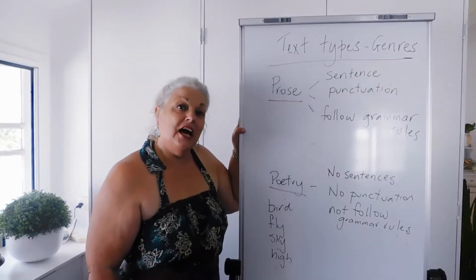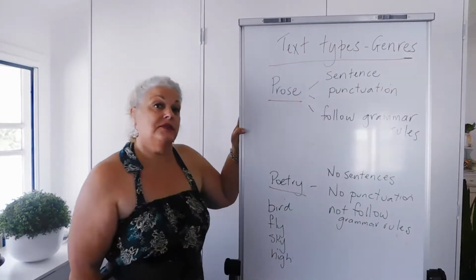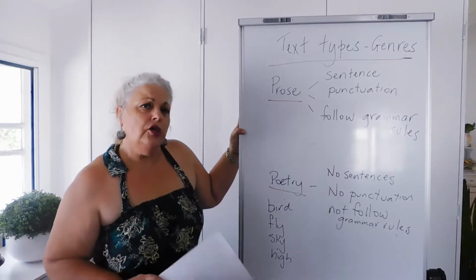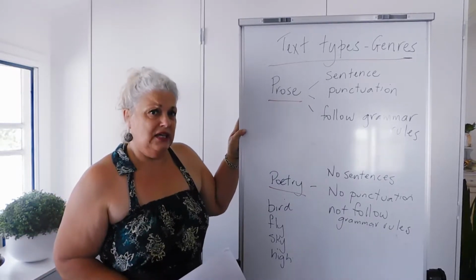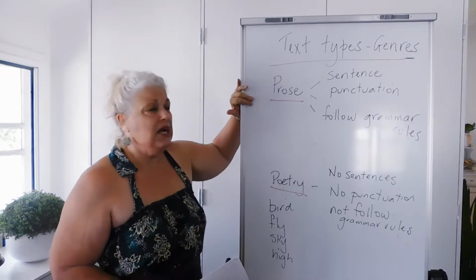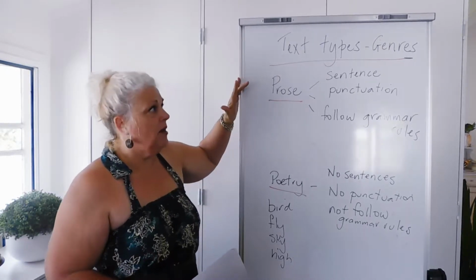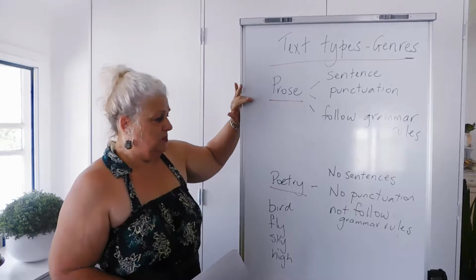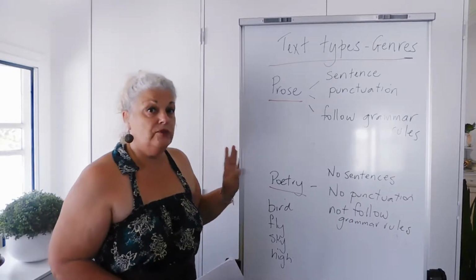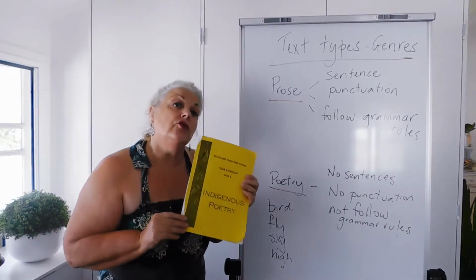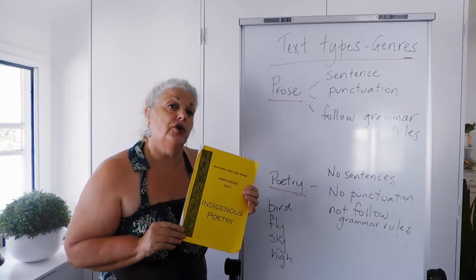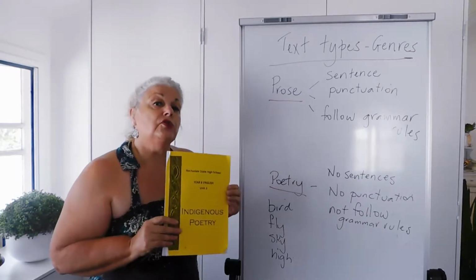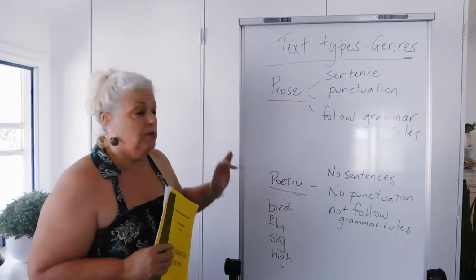Welcome back. Today we're going to talk about text types, and we're only going to talk about two particular text types today. There's lots of different ones, particularly under prose, but I'm going to divide up text into two types, prose and poetry. And the reason I'm doing that is because in Year 8 you're going to be doing poetry this term, and I want to talk to you about the difference between prose and poetry.